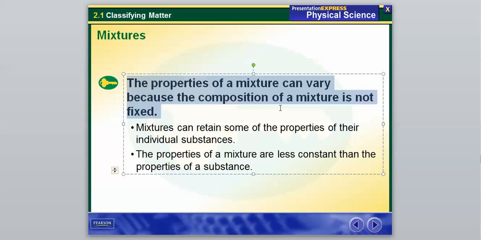And the properties of a mixture are less constant than the properties of a substance. And again, if you take a bite of table salt, you're going to get the exact same taste every single time. That is a pure substance. The composition is very constant. It's very fixed. However, if you take a bite of salsa, one bite might have more tomato, the next bite might have more pepper, the next bite might have more onion. So the properties in a mixture are much less constant than the properties found within a substance.